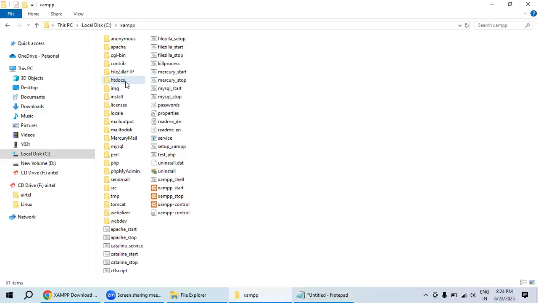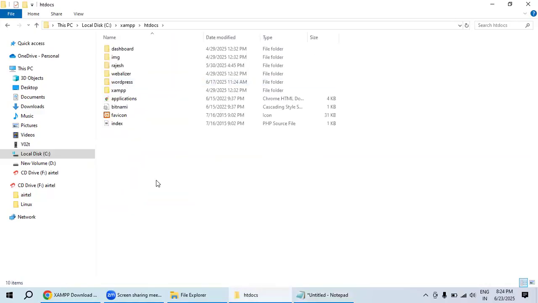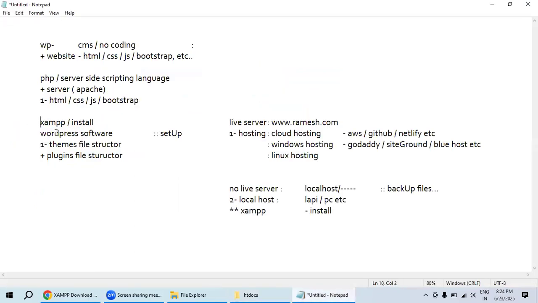We need to use htdocs. Here I also created WordPress folders, which I installed over here. Did you understand? Please remember this structure.